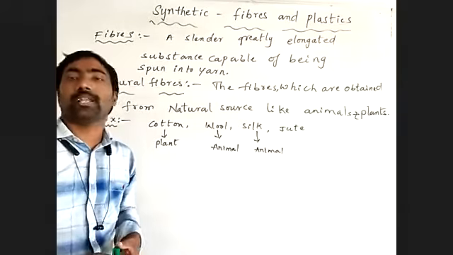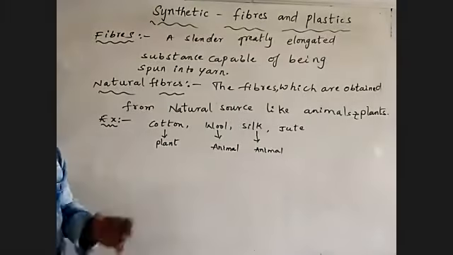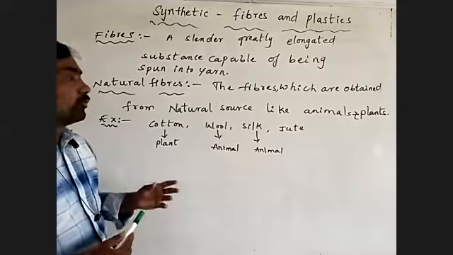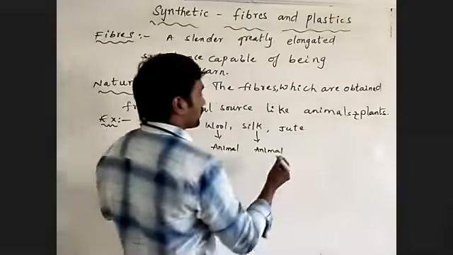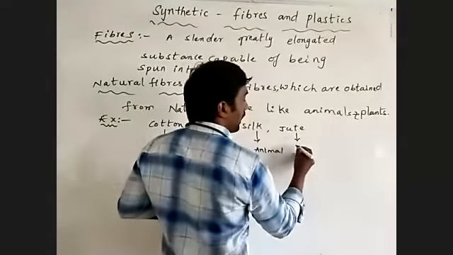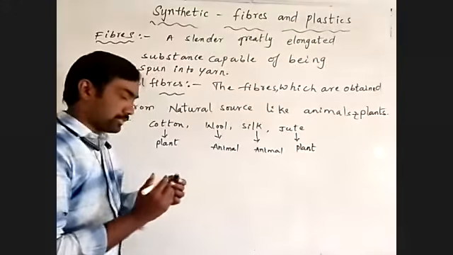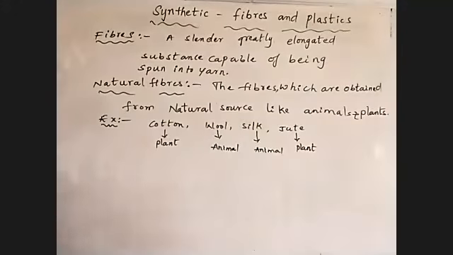Your lower classes may have learned about silk. Silk fibers, wool fibers, and jute. Jute is a natural fiber made from a plant, the jute plant.